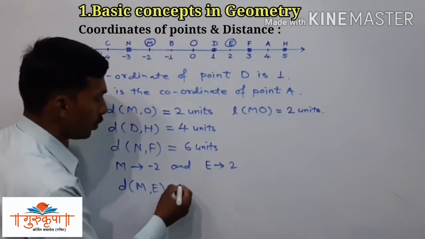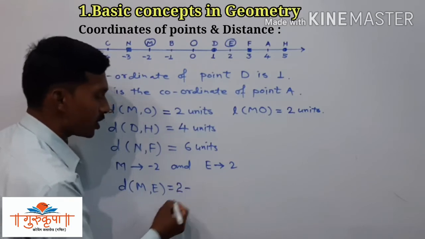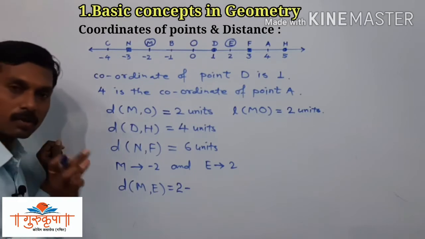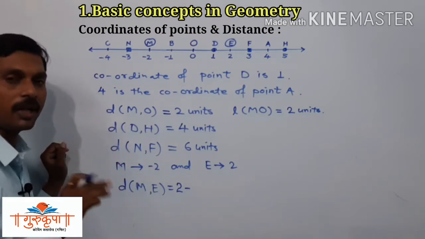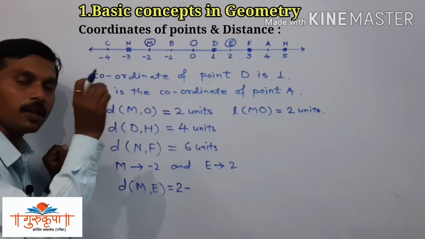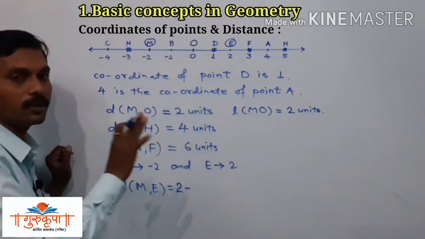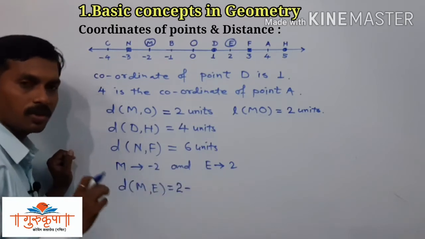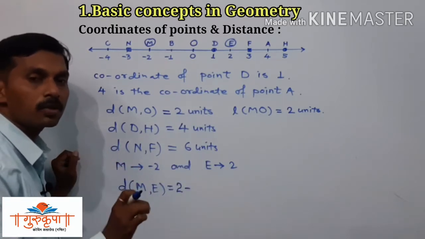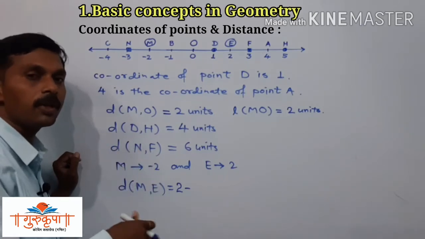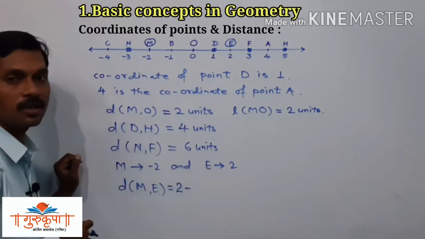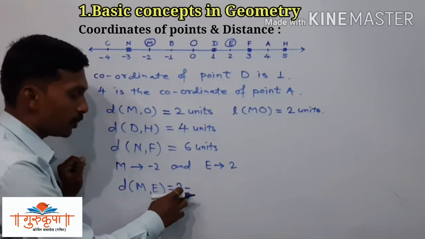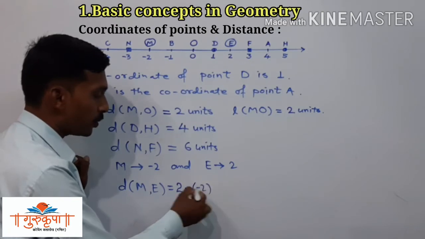Since we write the bigger coordinate first, that is 2, minus the smaller coordinate, since we have to find the difference between the coordinates, that is bigger coordinate minus smaller coordinate. That is the formula for finding the distance between any 2 points when the coordinates are given. Now here we know the coordinates of the points M and E. So we just have to subtract the smaller coordinate from the bigger coordinate to get the distance between these 2 points. So here we write distance ME is equal to, the bigger coordinate is 2 minus the smaller coordinate, which is -2.